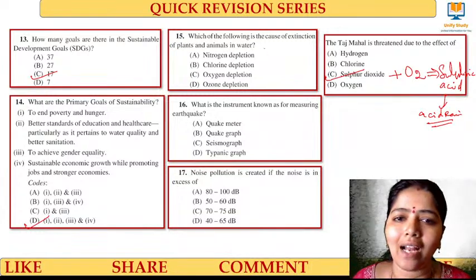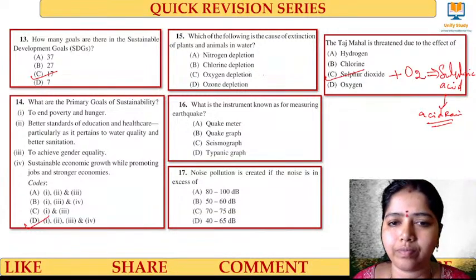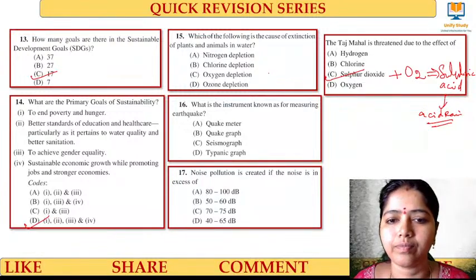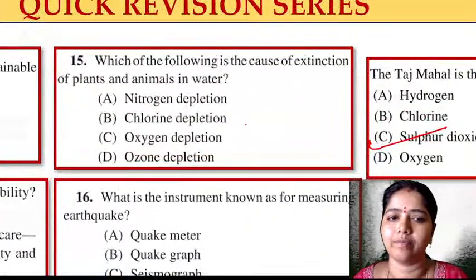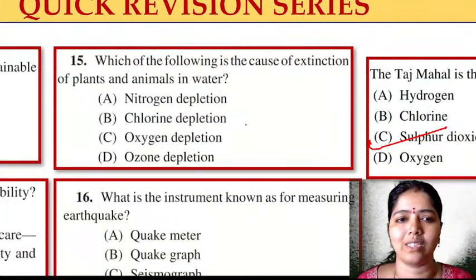Very good. Try to do this question. I will explain.